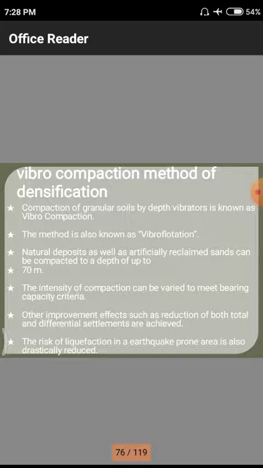Artificially reclaimed sands can be compacted. That means whenever we have sandy soils near the river bed, the places near these rivers have some sandy properties. Why? Because of this deposition and other processes. Naturally, we see in some areas that whenever there are huge floods, the total areas are buried over particular months and periods of time.